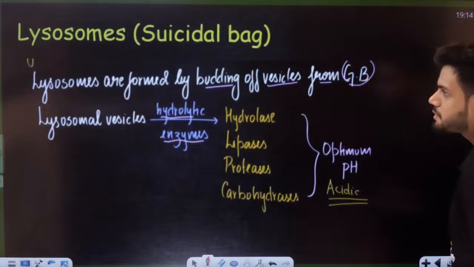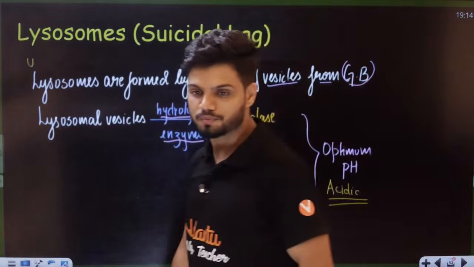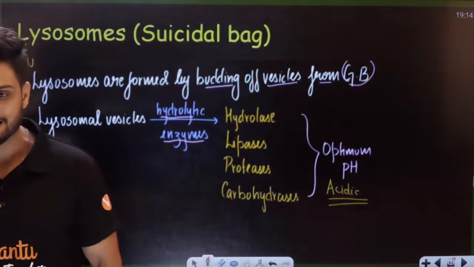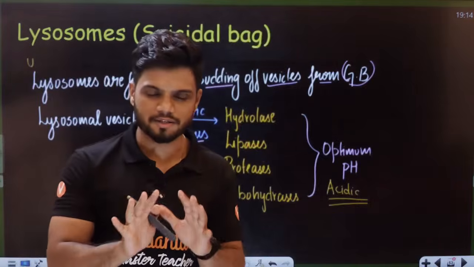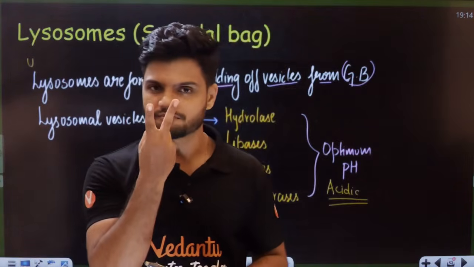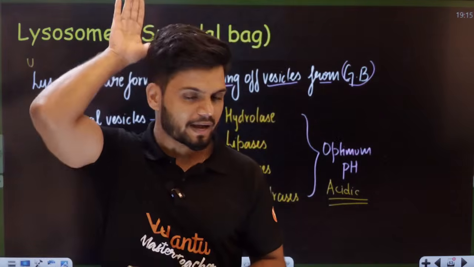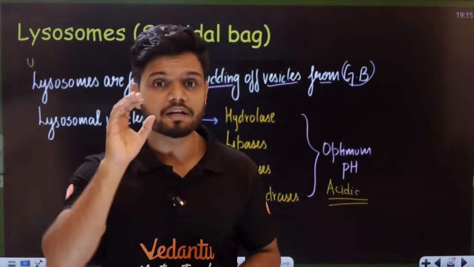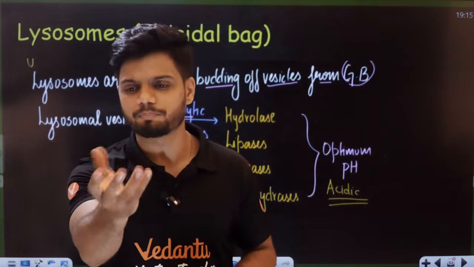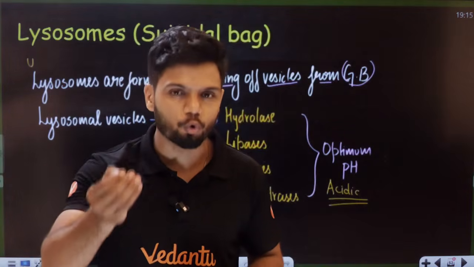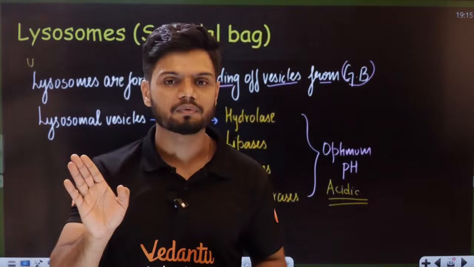Students, next member of the gang is called lysosomes. See, Golgi bodies again. I'm telling you, two faces. Are the two faces same? No. One is front face, one is behind your back. In front of you, they are very, very happy. They'll praise you. But behind your back, they'll scold you. Two faces, they're not same, but they're connected.